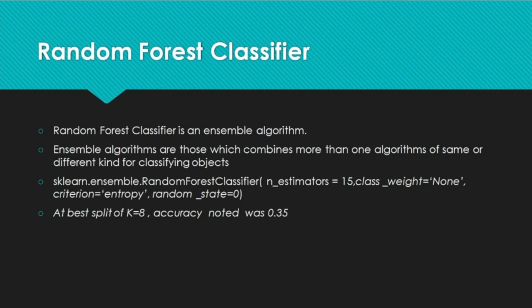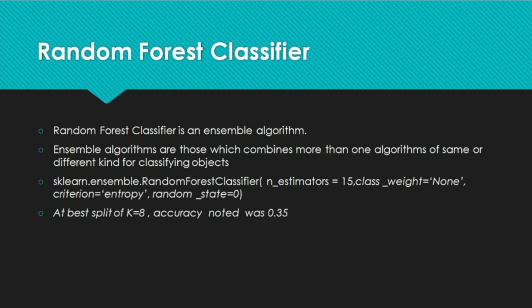We have used the sklearn.ensemble.RandomForestClassifier method to implement the algorithm. We tweak the parameter n_estimators in this method and we could get an accuracy of 0.35 at a k-split of 8 for this algorithm.